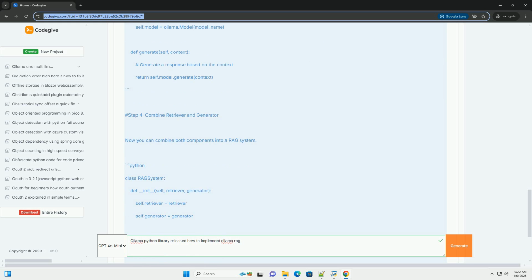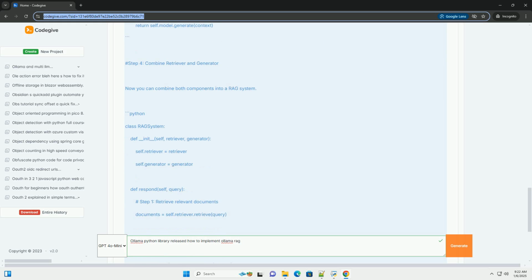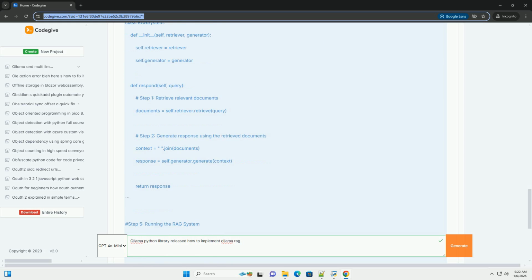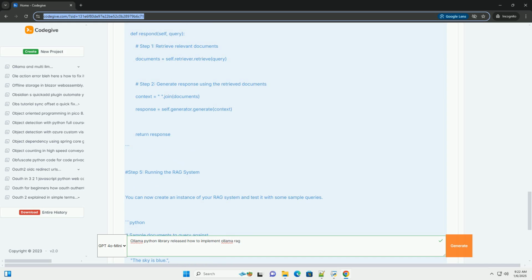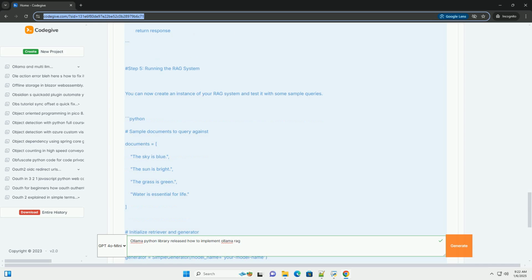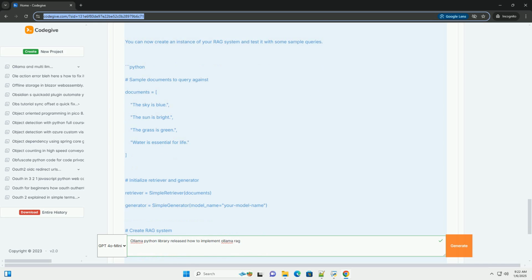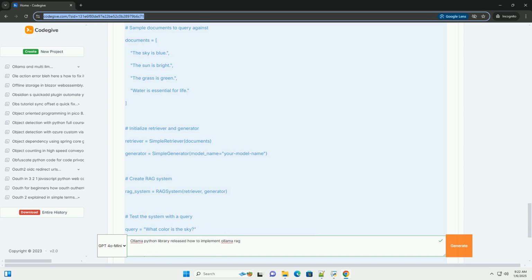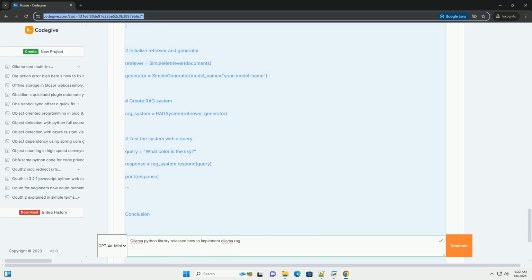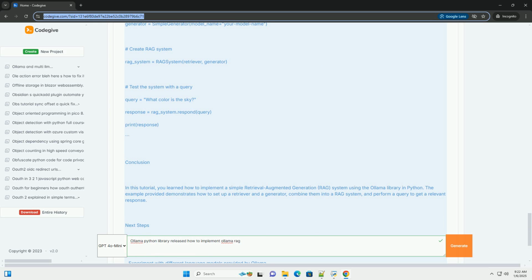Basic concepts of RAG. Retrieval-augmented generation, RAG, involves two main components. One, retriever. This component fetches relevant documents or information from a data source, like a database or an API. Two, generator. This component generates responses based on the retrieved documents and the user query.